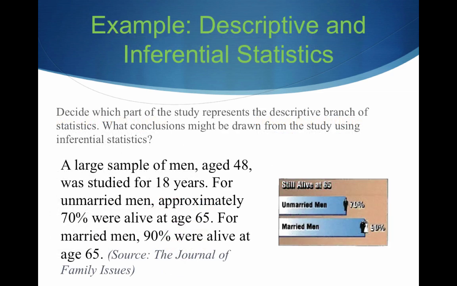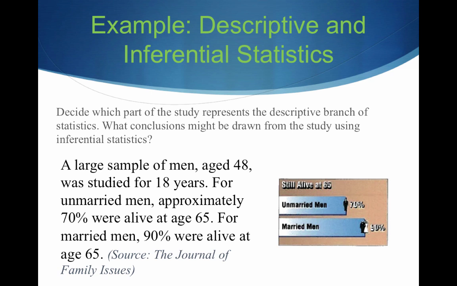All right, so let's look at an example. We want to decide which part of the study represents the descriptive branch of statistics. So again, what part represents the descriptive branch of stats? What conclusions might we draw from this study? So what do we have here? A large sample of men aged 48 was studied for 18 years. For unmarried men, approximately 70% were alive at age 65. For married men, 90% were alive at age 65.